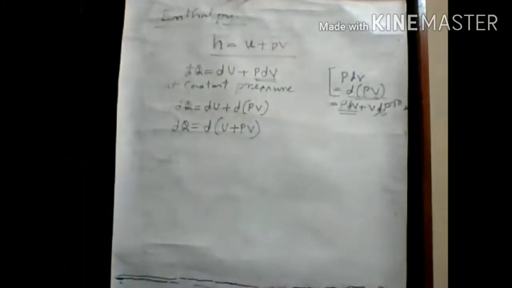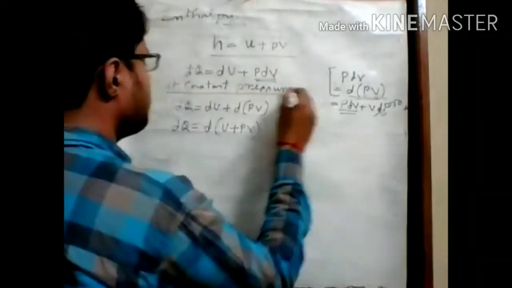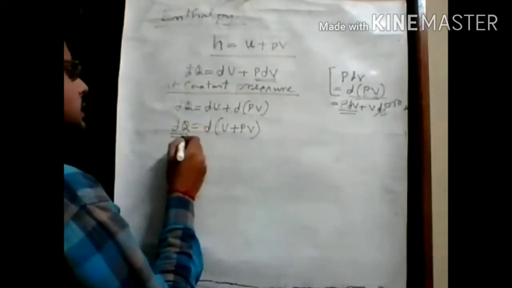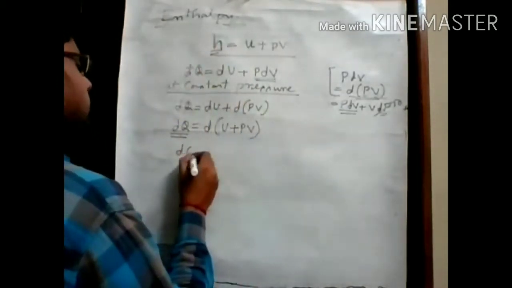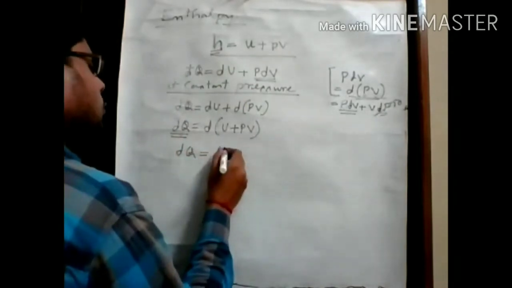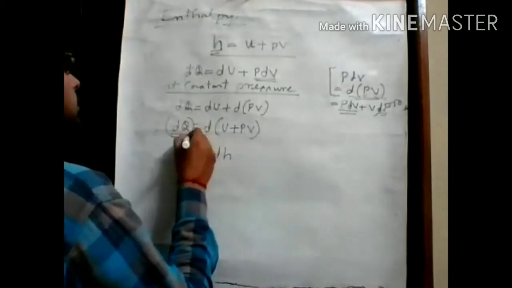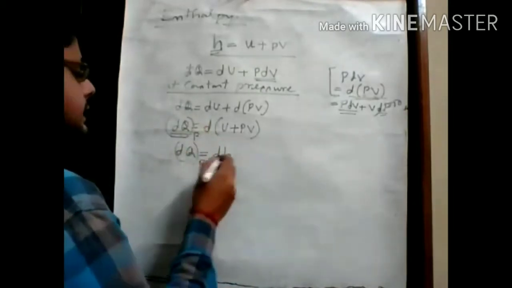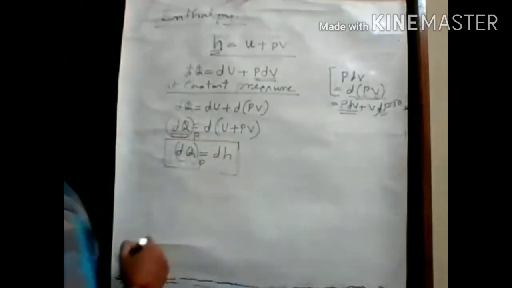That means if we perform any process at constant pressure, then in that case dQ equals dH. If we perform any process at constant pressure, then heat transfer is equal to the change in enthalpy.